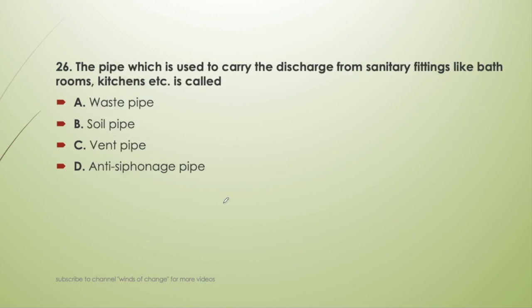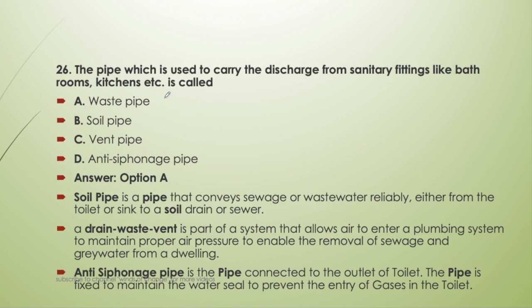Okay. Next question, the pipe which is used to carry the discharge from sanitary fittings like bathroom, kitchen, etc. is called. What are these called? Waste pipe, soil pipe, vent pipe or anti-siphonage pipe. Okay, so this pipe which takes discharge from bathrooms or kitchens, these are called waste pipes.